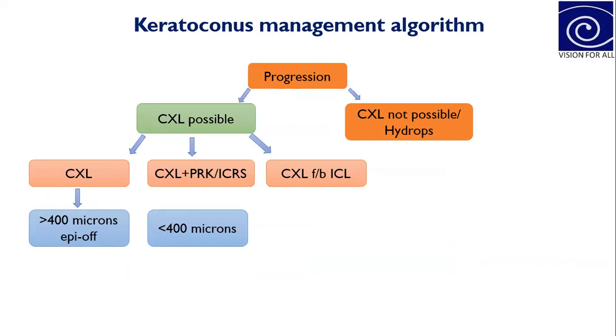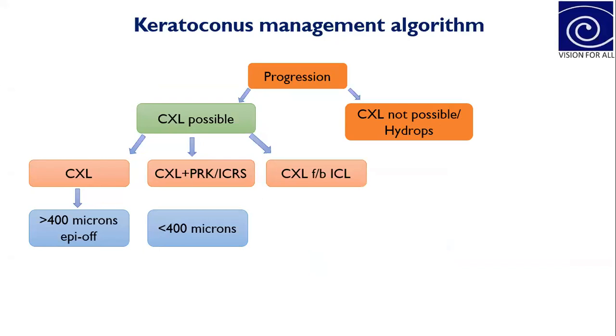So basically you have to assess the expected epithelial of corneal thickness.